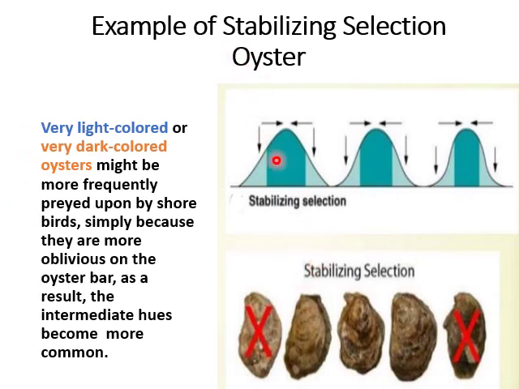Another example of stabilizing selection is of oysters. Very light colored or very dark colored oysters might be more frequently preyed upon by shorebirds, simply because they are more obviously seen on the oyster bar. As a result, the intermediate hues become more common. So as you can see also in the graph, this is stabilizing selection.